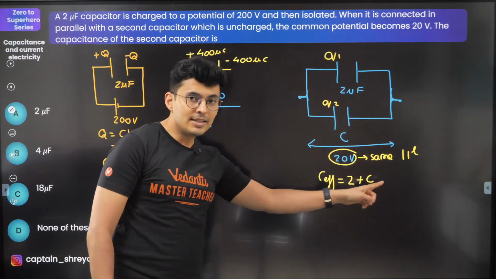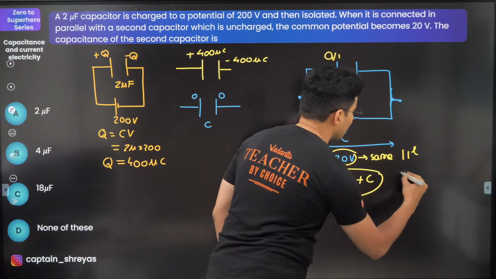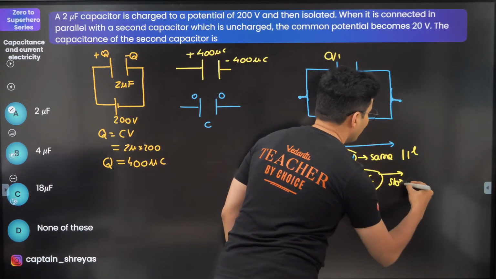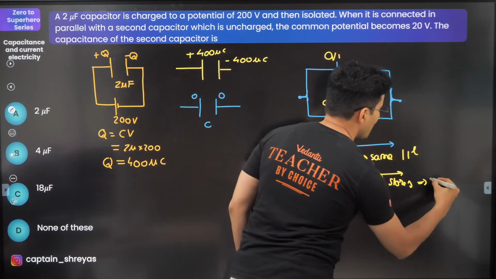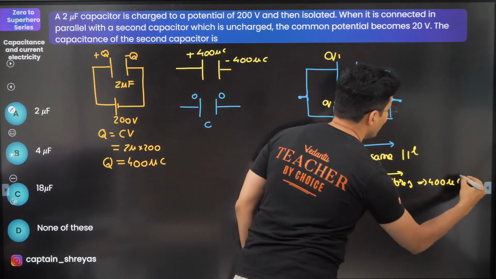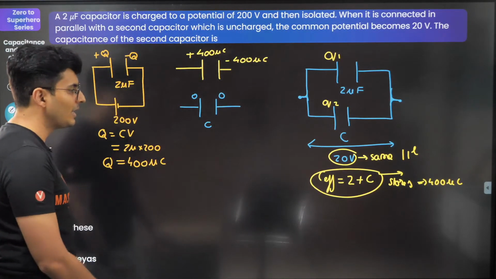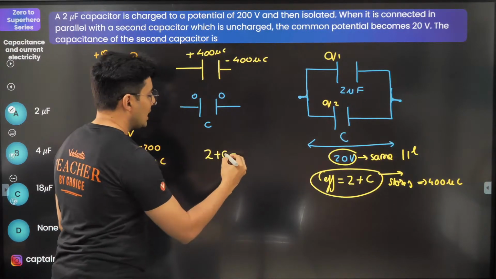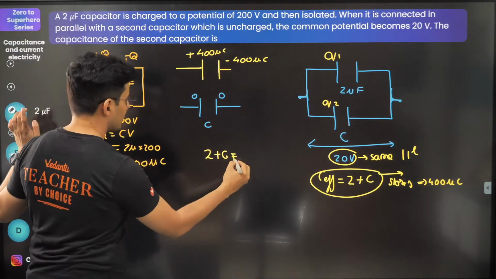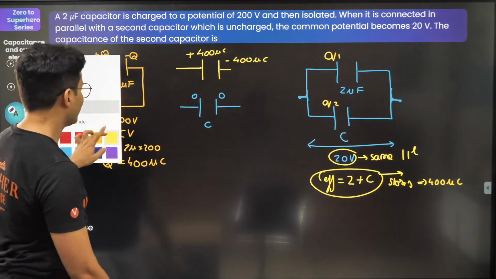And this equivalent capacitance stores how much charge? 400 microcoulomb, for how much voltage? 20 volts. Just make an equation for that. Q is equal to CV.